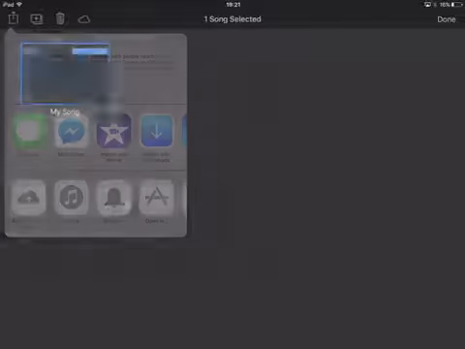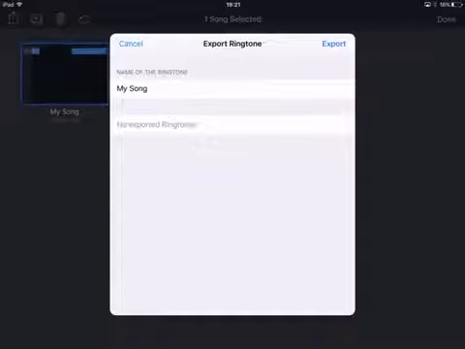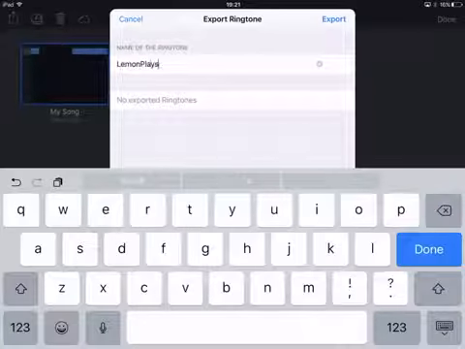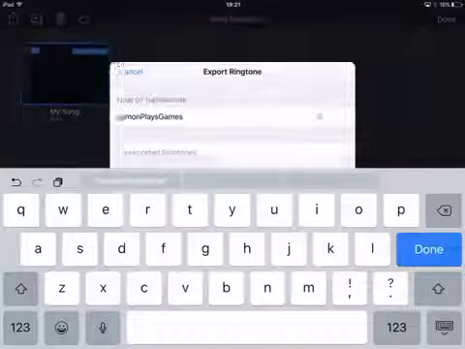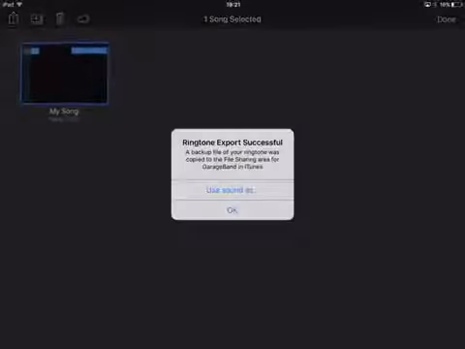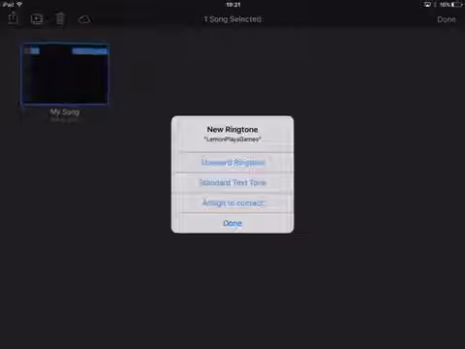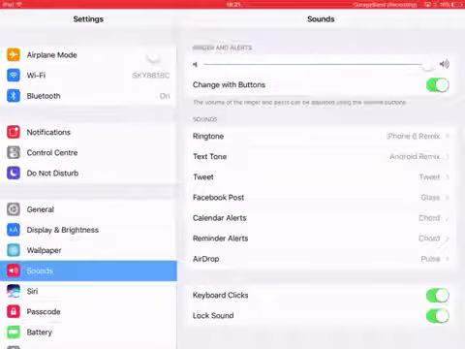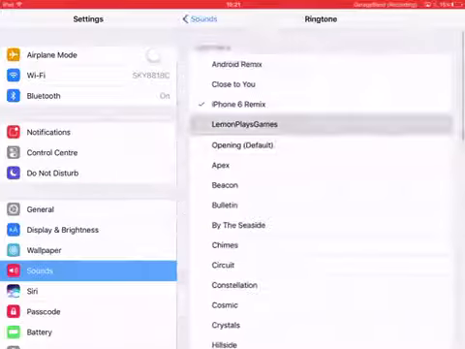And then the ringtone. Then you can name the ringtone. Name it. And then one plays green. Export it. And then it'll export. Then you press Use Sound As. You can press it as your normal ringtone, your text tone, or you can make it a contact, and you can press done. And then you can go off to settings, and then you can go to sounds, then go on ringtone for example, then it'll be there.